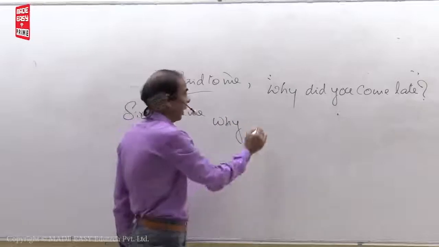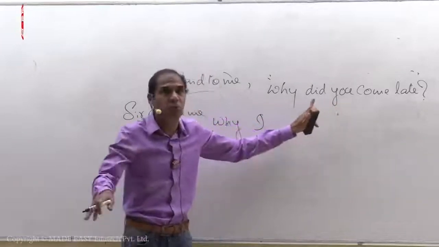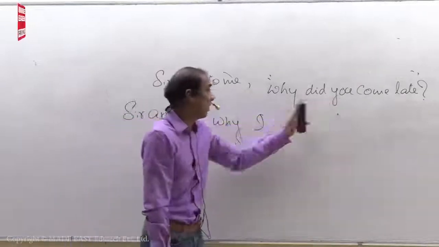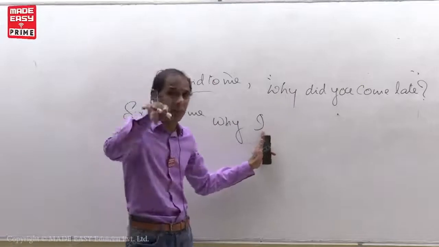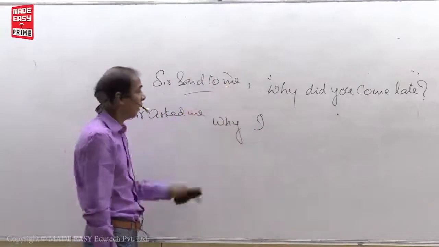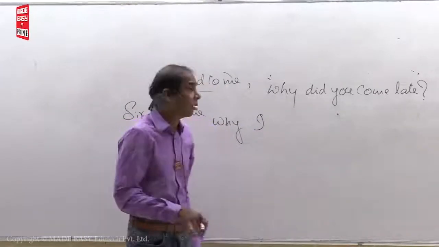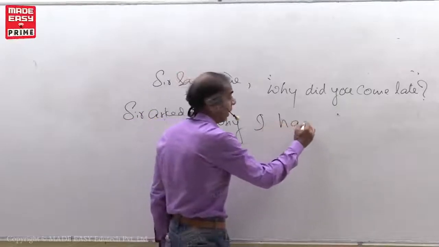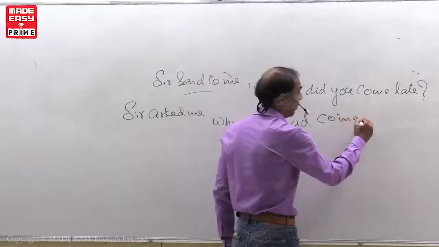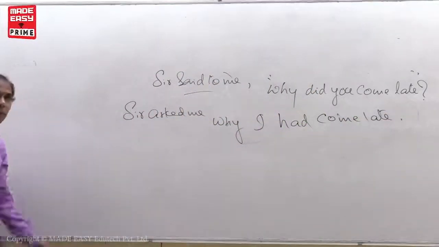Again, me changes as I. Suppose we have "your" here, your changes as my, a possessive person. You changes as I, your changes as my, depending on the object here. So, why. "Did" is past tense. Past tense should be turned into past perfect tense. What is the past perfect tense formula? Had plus V3. Come, came, come. Why I had come late. That's it.